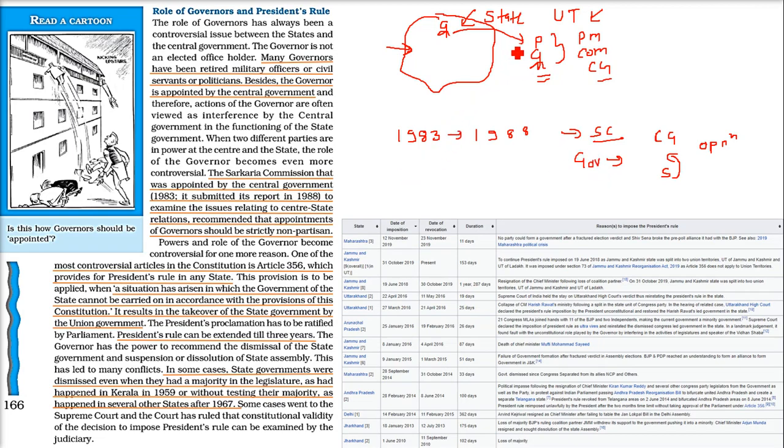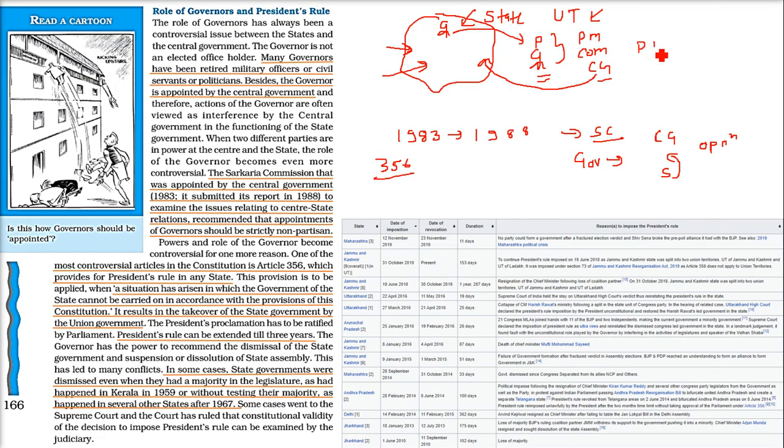But it is quite controversial as far as the powers of governor. The Article 356. Now this Article 356 is what? In which the President's rule may be applied on any state. And what can be the situation of the state? If a situation has arisen in which the government of the state cannot be carried on in accordance with the provisions of the constitution. So now when the state government is not able to handle it, the central government is going to take care of this, or it can actually take over the state government. So the central government, union government can take over this state.